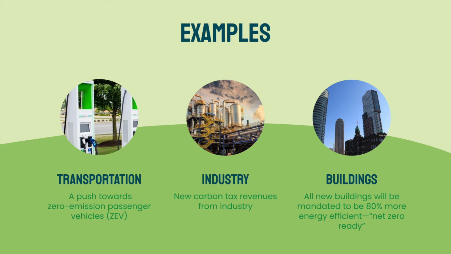Finally, an example of how they will use new technologies and opportunities to meet longer-term climate goals is through creating new buildings that will be 80% more efficient, net zero ready by 2032. This means their average annual energy needs will be attempted to be met by installing rooftop solar panels. In addition, a minimum requirement of 15% renewable gas taken from landfills or agriculture will be implemented for buildings as well.